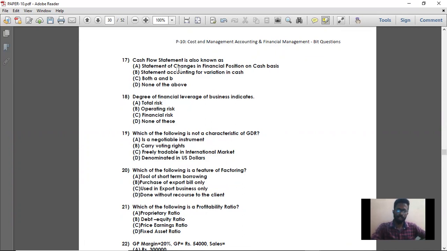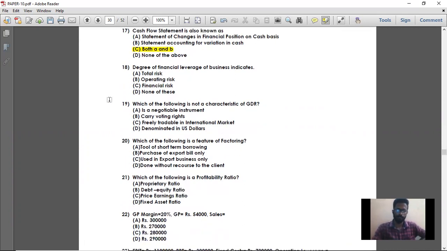That is option A: the cash flow statement shows the changes in financial position on cash basis, and it is also a statement accounting for variation in cash. So option C is the right answer, that is both A and B. That is the cash flow statement.